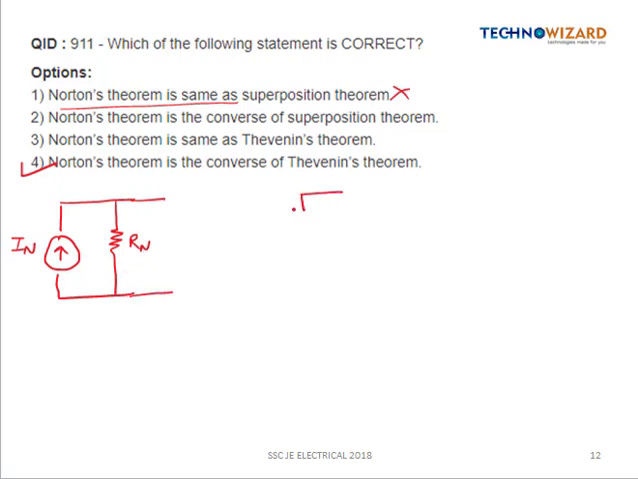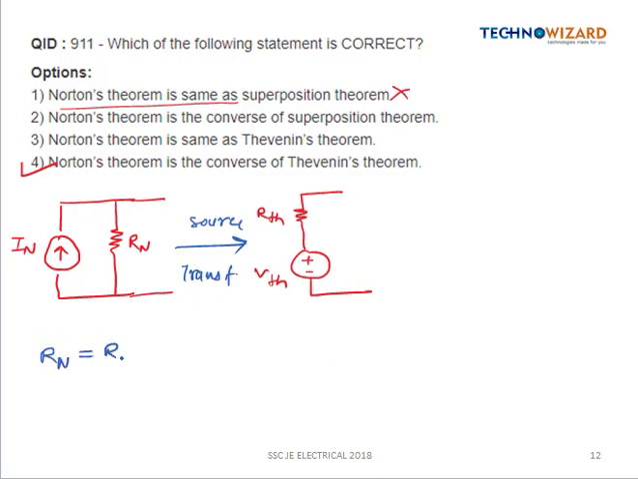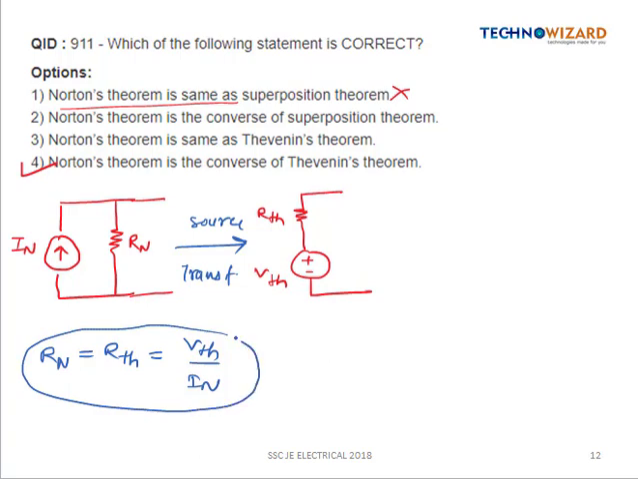But in the Thevenin theorem we convert the entire network into a Thevenin resistance which is connected in series with a Thevenin voltage. So now if we apply the source transformation, we get this result only. It means after the source transformation, Rn will be equal to Rth, which is equal to Vth by IN. So that's why the Thevenin and the Norton, they are dual of each other. So option D is the right answer.